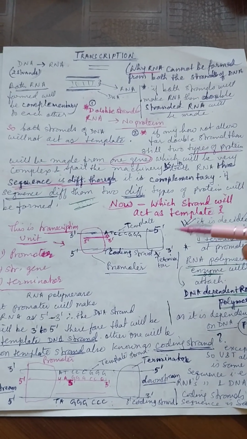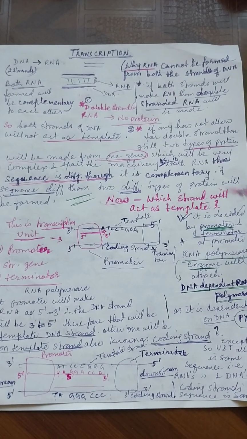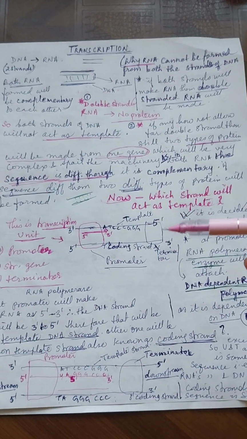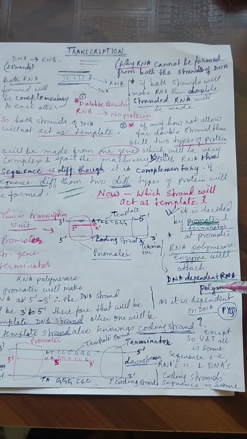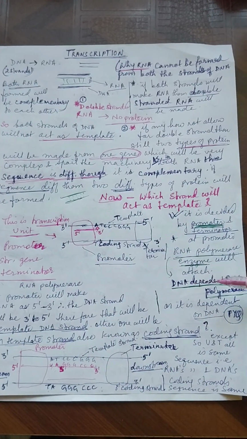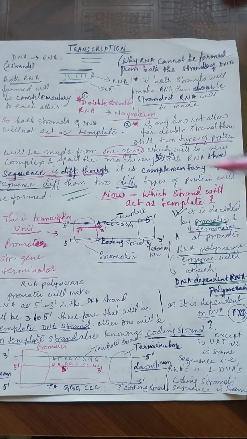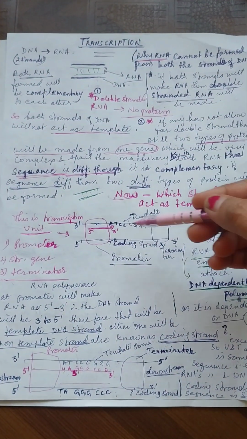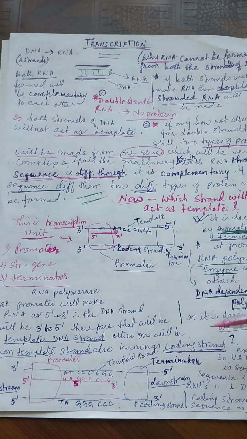Now the second point is which strand will act as a template. So this is decided by the promoter and the terminator. Before that, for the formation of RNA, the enzyme RNA polymerase is required. The name of this enzyme is DNA dependent RNA polymerase because this RNA polymerase is dependent on DNA. See, this is the transcription unit. Transcription unit has a promoter, structural gene and terminator.